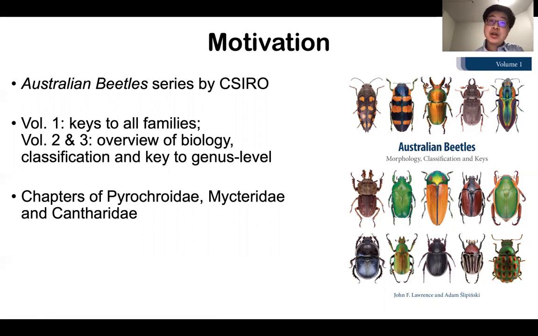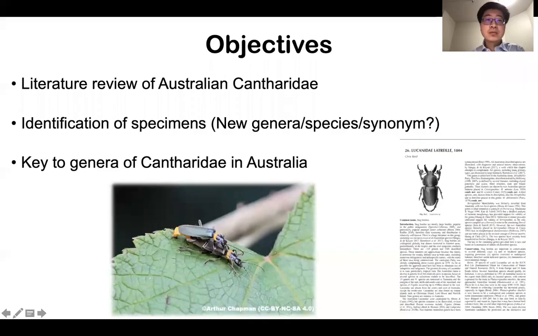And I will be in charge of editing 3 beetle chapters, including Cantharidae in Volume 3. Additionally, I myself also want to contribute to the Australian Cantharidae fauna, as I'm a taxonomist of Cantharidae.